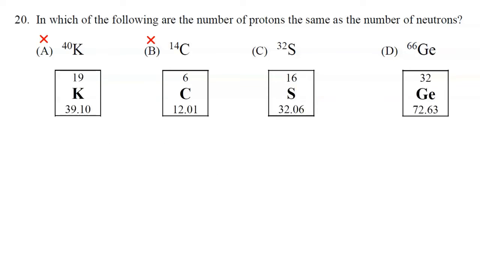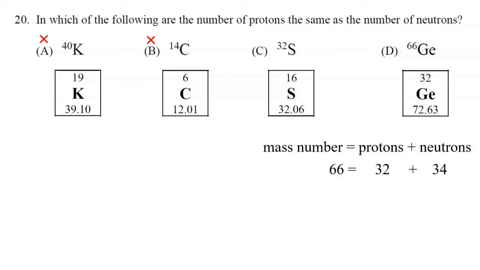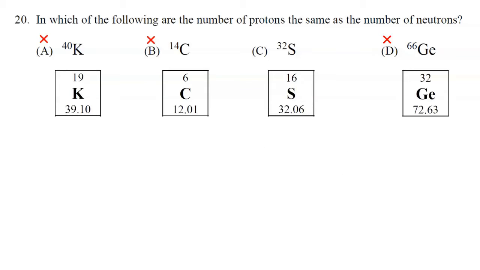And then moving on to choice D, germanium, 32 protons, and then the mass number is 66. That would be 32 plus 34 neutrons. So again, protons and neutrons are not equal. So the correct answer is choice C, and here is why.